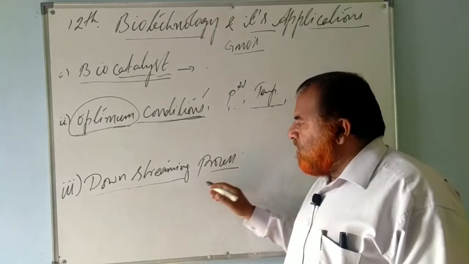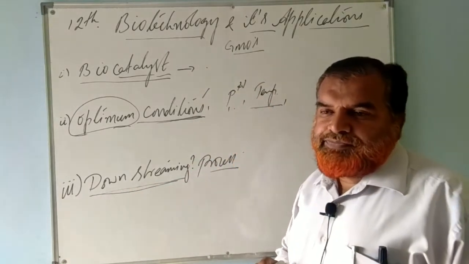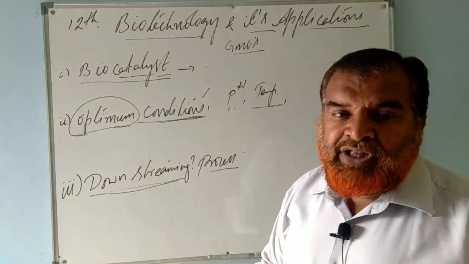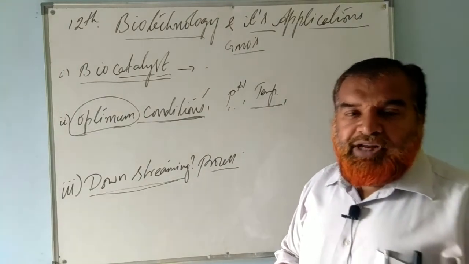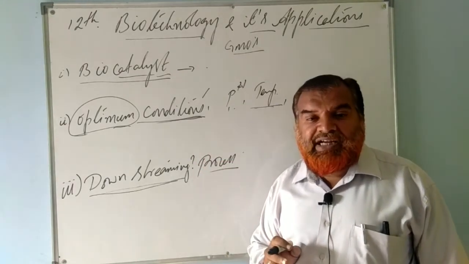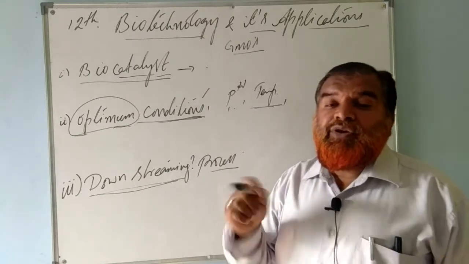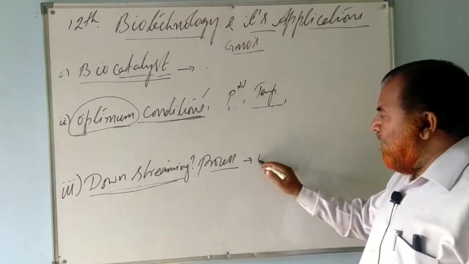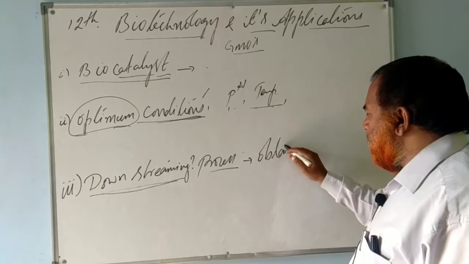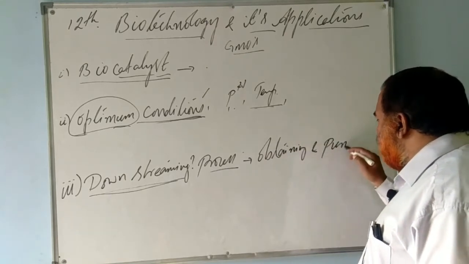After that, the downstreaming process. This will be asked for 1 mark. Define, or what is downstreaming? The process of obtaining the biological products that are made through genetic engineering, through biotechnology, and the purification of those products. Here, one is known as obtaining. After obtaining the product, you have to purify.